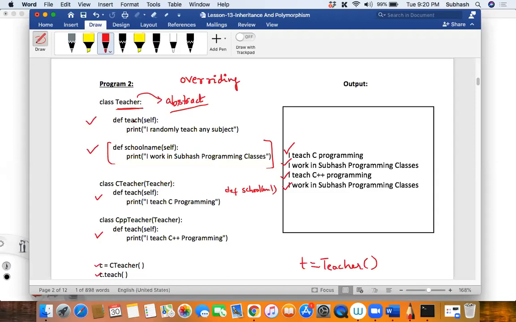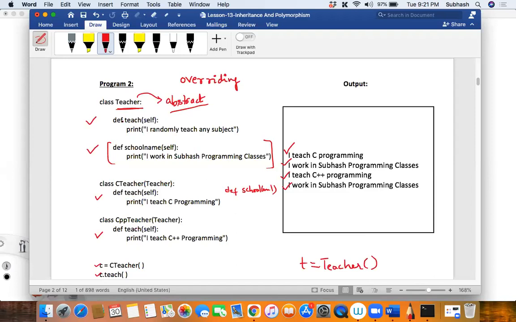Now you might ask me, then why should we have such kind of methods which does not have a body, isn't it? When you don't have a body, then don't put that. Okay, we need such kind of methods so that it can support inheritance, so that we can actually override such kind of methods. Did you understand what I'm saying?